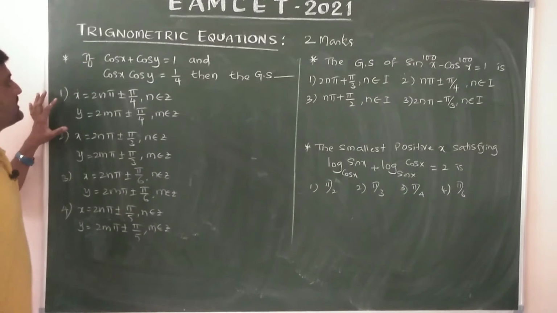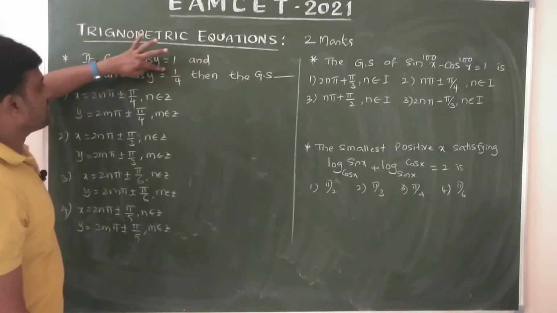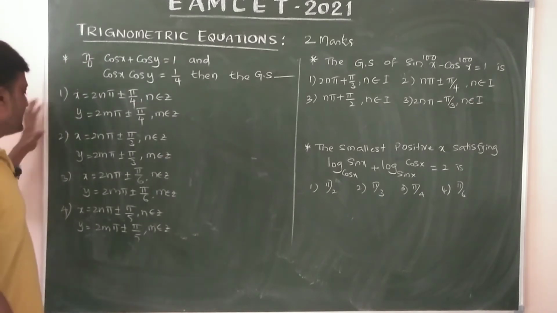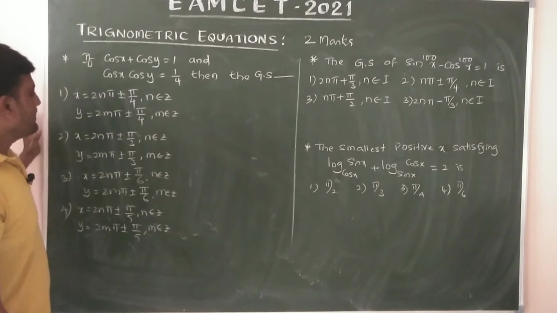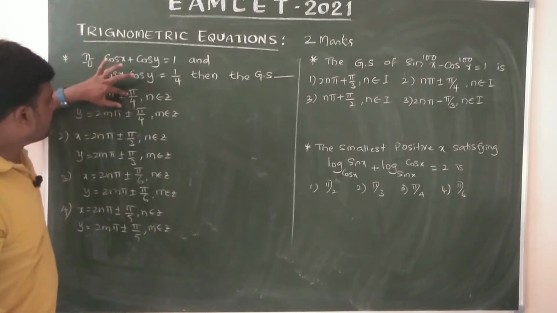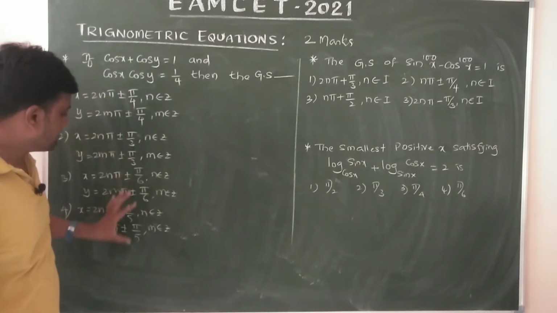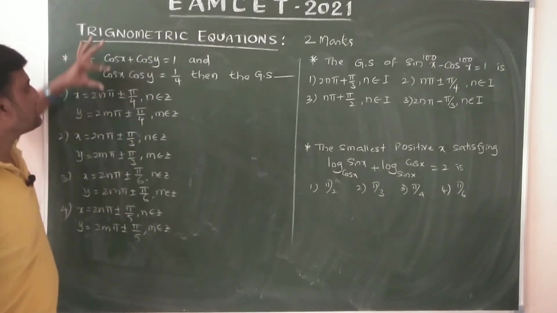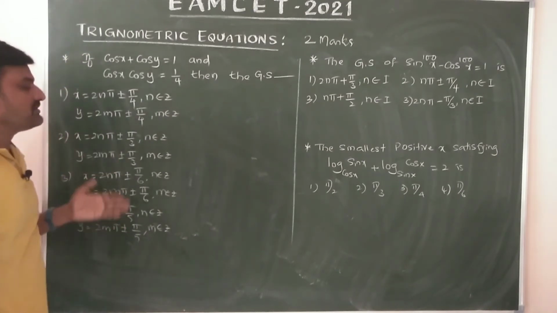Suppose in this problem cos x plus cos y equals 1, and cos x cos y equals 1 by 4. Definitely we can choose one general solution. In the general solution, alpha value, principal solutions. These are principal solutions. Suppose principal solutions satisfy these equations, then definitely one of the answers is here.